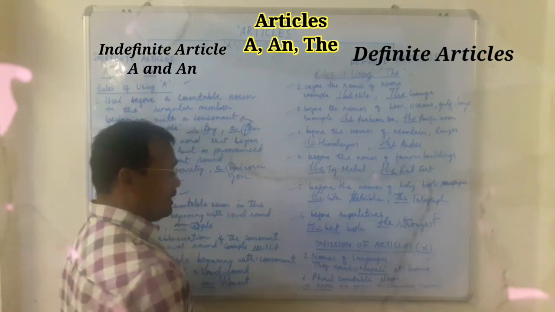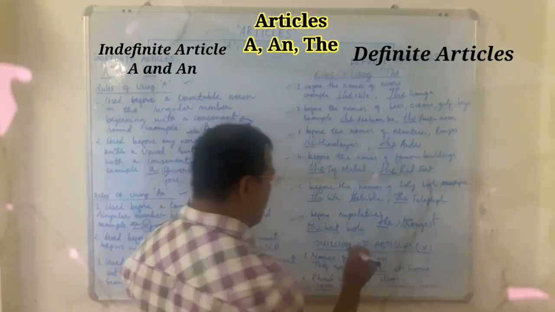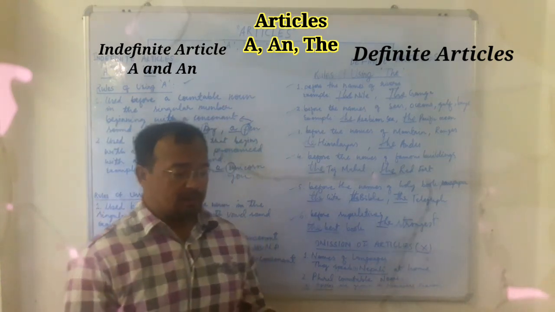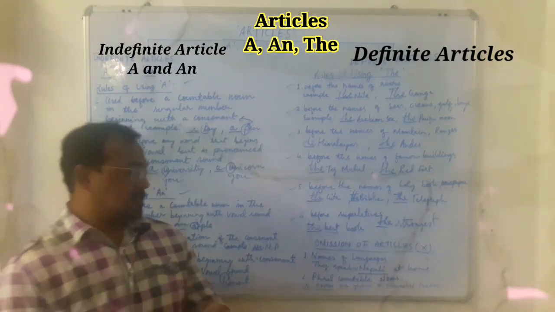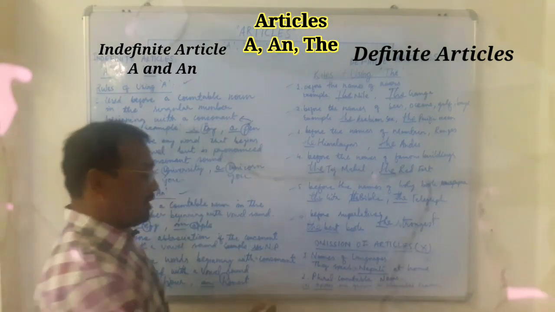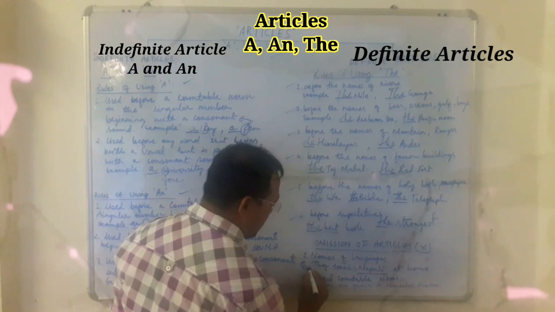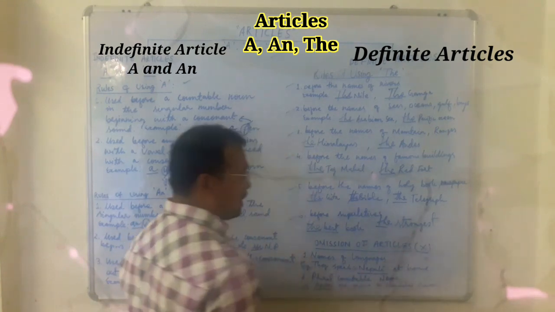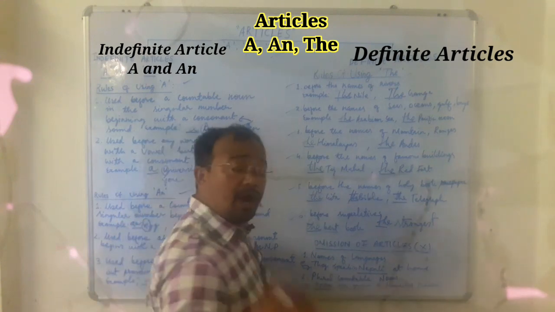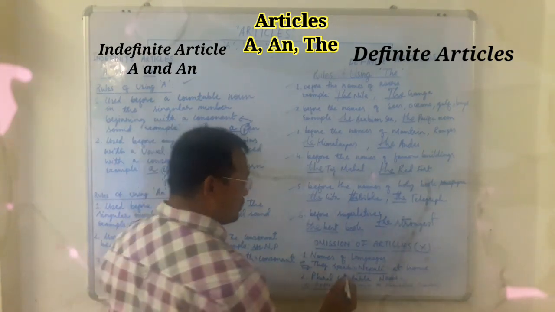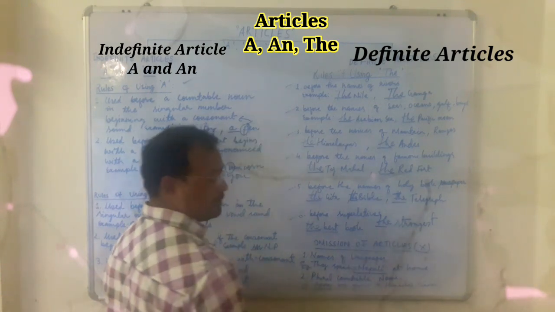Rule number 1 says before the names of languages. If there is a question with a dash where the language comes after the dash, you will apply the cross symbol. For example, here you can see the example, they speak Nepali at home. That means you will not apply any article here. Any article is not necessary here. So you will just put a cross symbol like this.